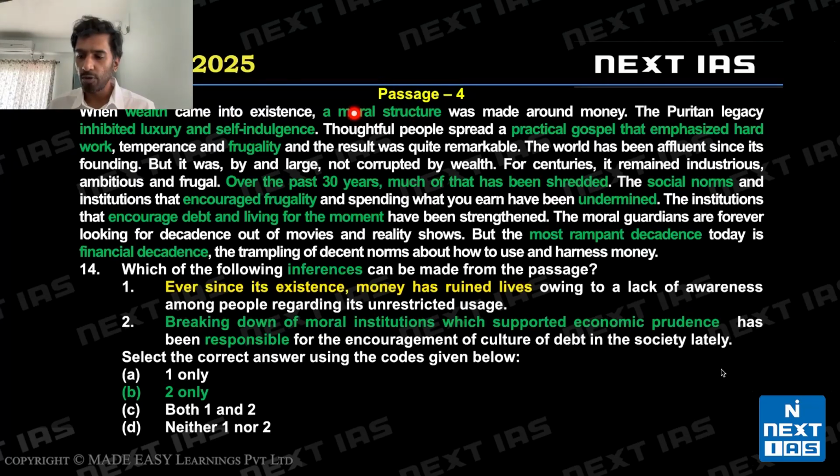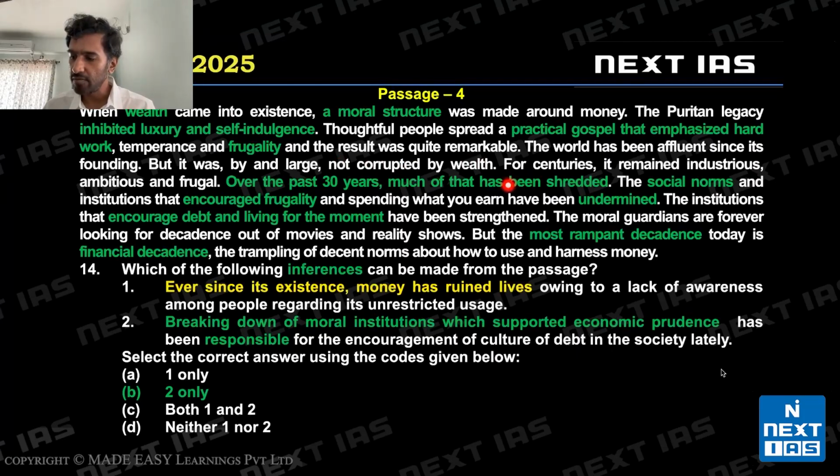The morals about wealth were don't be too luxurious, don't indulge yourself too much. Instead, it emphasized hard work. So even though you're wealthy, you should work hard, you should be frugal, right? And these values were there in the world, but the passage and the author are saying that the world was not corrupted by wealth. It was not corrupted by wealth.